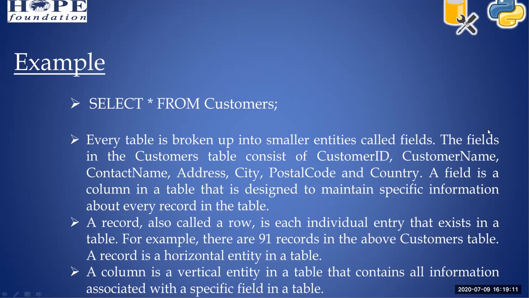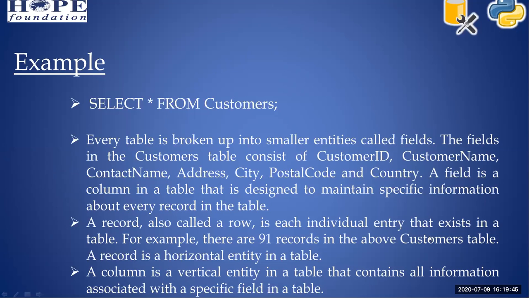For example, in the customers table we have 91 rows, so we have 91 records. The records are a horizontal entity, so a row is called a horizontal entity in a table, and a column is called a vertical entity in a table that contains all information associated with a specific field.